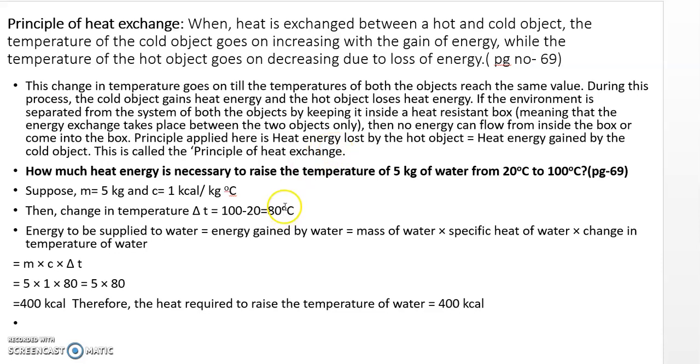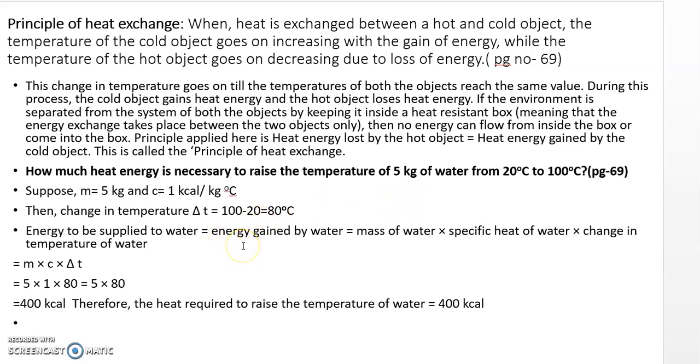Now based on this there is a sum on page number 69. Example: how much heat energy is necessary to raise the temperature of 5 kg of water? What is the mass of the water? 5 kg. The specific heat of water is 1 kilocalorie per kilogram degree Celsius, and the temperature rises from 20 to 100. So you have to find delta T. It will be 100 minus 20, so that is 80.